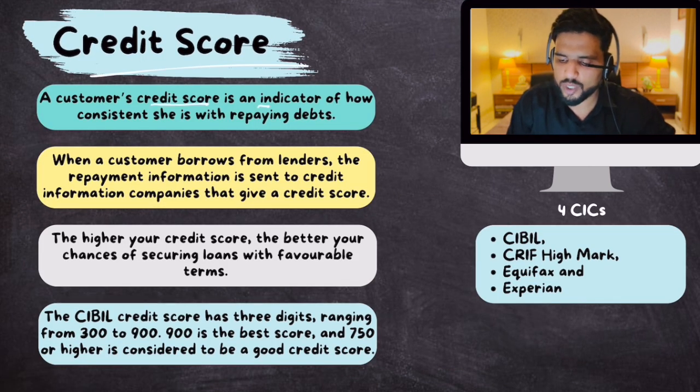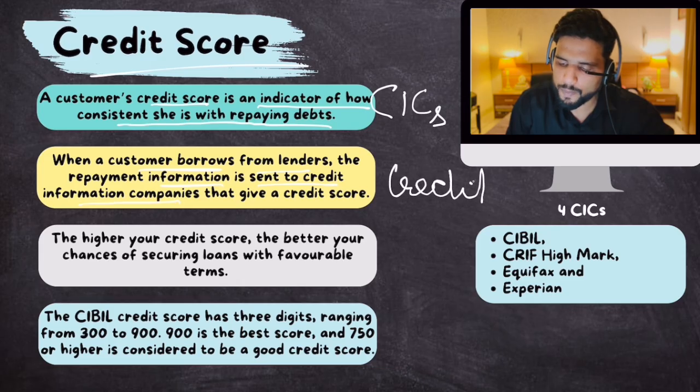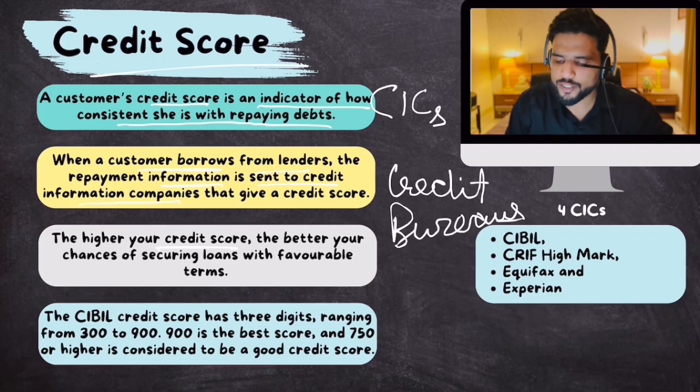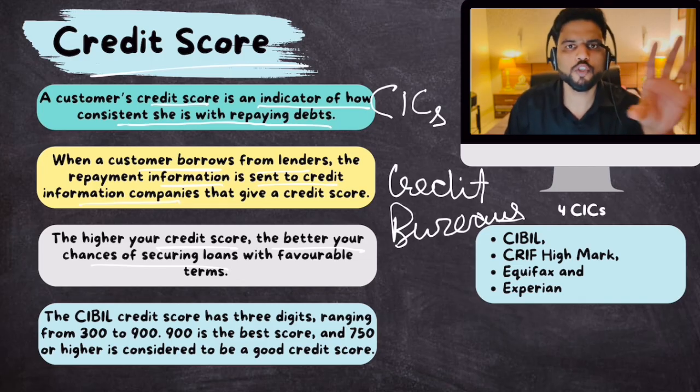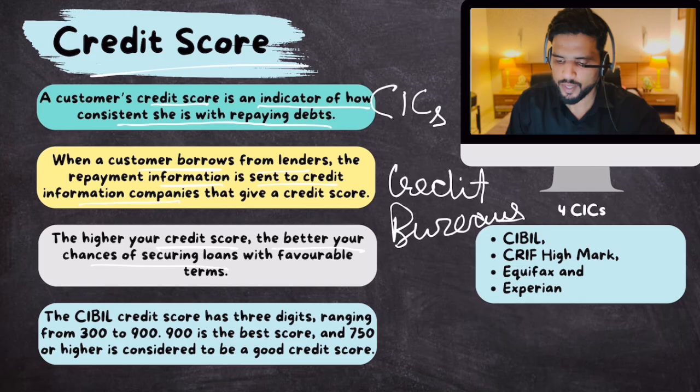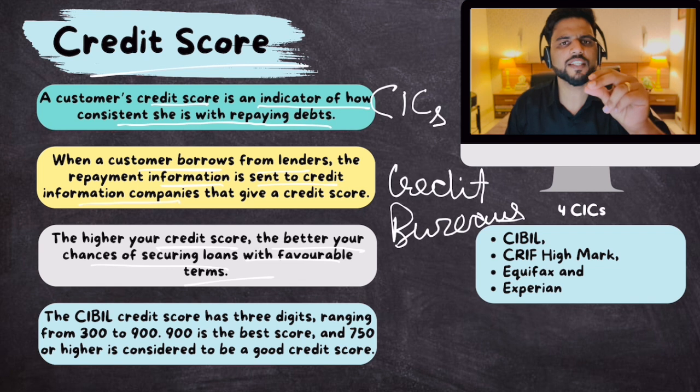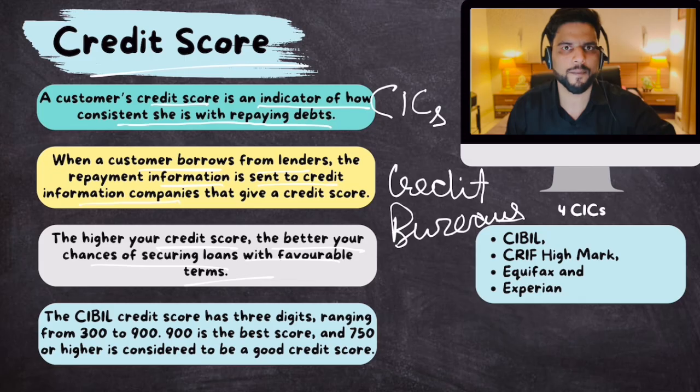A customer's credit score is an indicator of how consistent she is with repaying debts. When a customer borrows money from lenders, the repayment information is sent to credit information companies, CICs. They are also referred to as credit bureaus. The higher your credit score, the better your chances of securing loans. A higher score means you are not risky, with favorable terms. So the higher your credit score, the chances are that you'll get access to easy loans at very low interest rates because you're a secure customer for a bank, right?